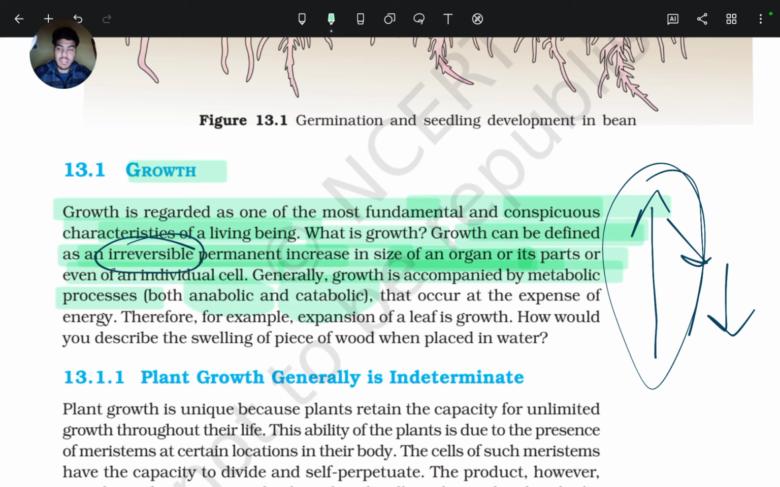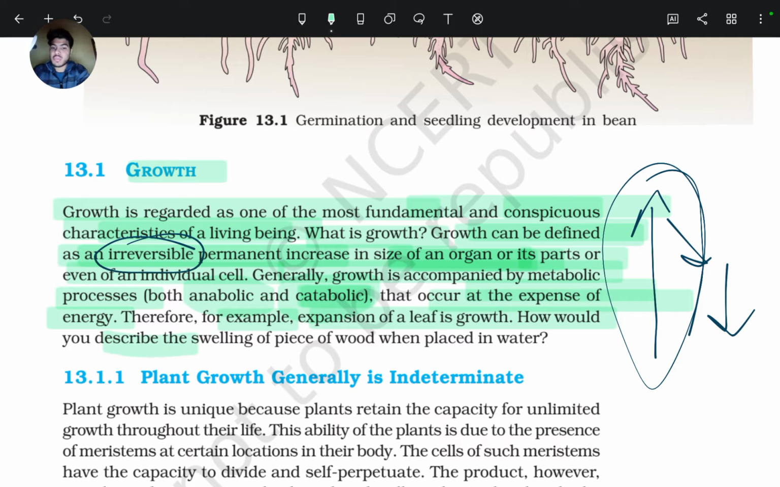So growth is dependent on both types of processes, anabolic and catabolic. In the anabolic process, the formation of molecules takes place, and in the catabolic process the breakdown of molecules takes place, and these occur at the expense of energy. So both these processes require energy. For example, expansion of a leaf is growth. So leaf expansion is growth.